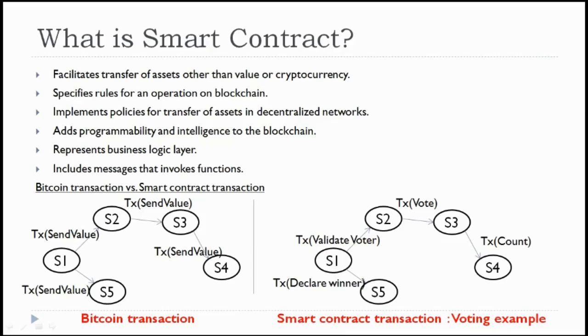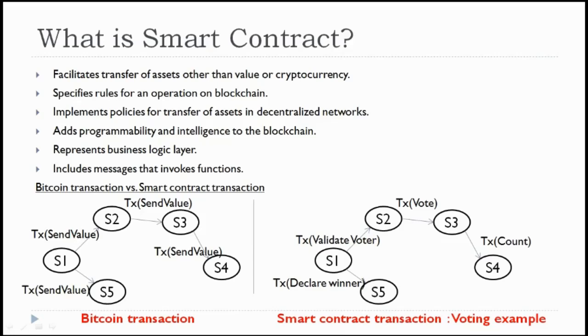It specifies rules for operation on blockchain. So it will clearly specify what are the rules to be followed to execute certain transactions. Smart contract implements policies for transfer of assets in a decentralized network. So here we have seen transferring of asset from power of attorney to the children when he or she attains 18 years of age. So this is the policy.